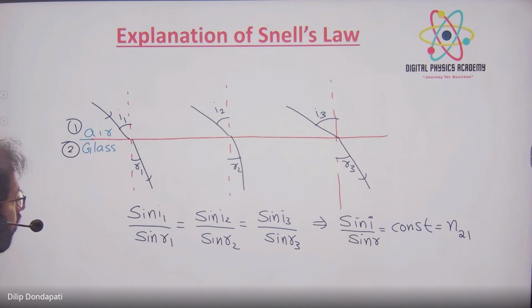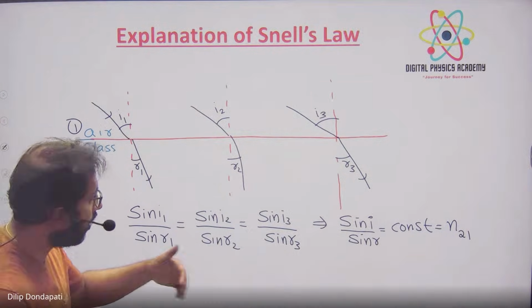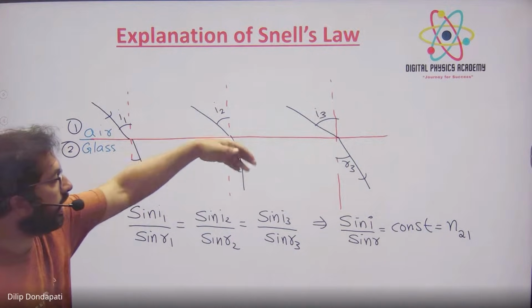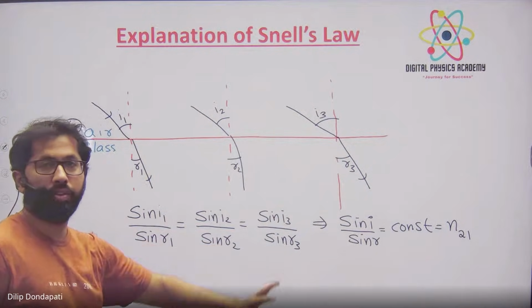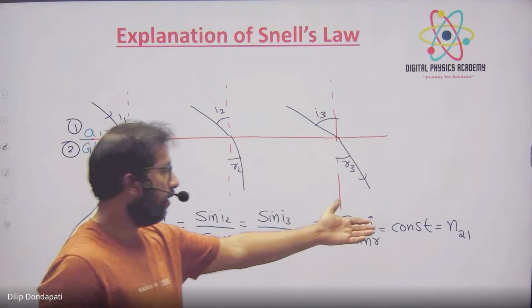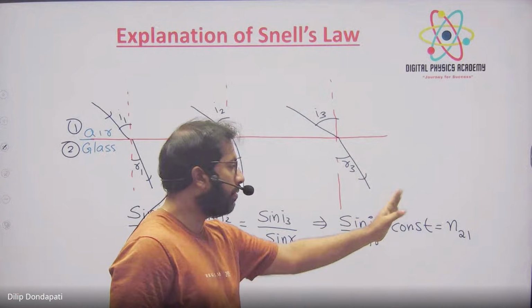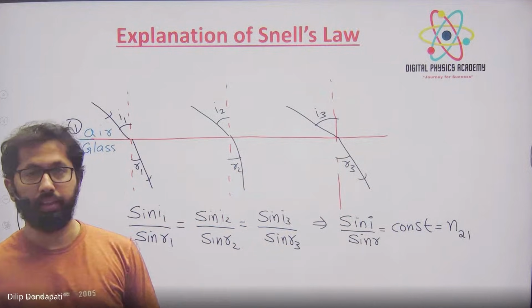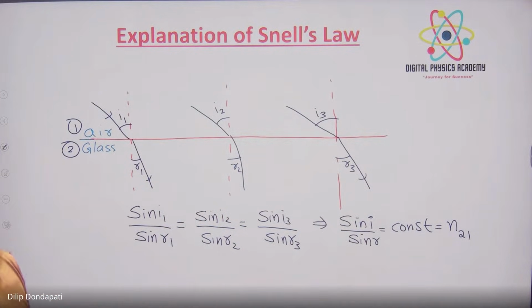So after getting the knowledge of refractive index, we can know how much bending is taking place with the help of the refractive index. We can know how many times it is bending. If I get a number, that many times bending is taking place, you get an idea of how many times it is bending. Refractive index gives the idea of the bending phenomenon.